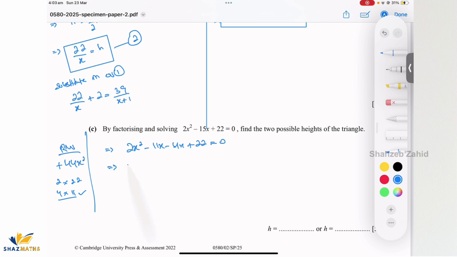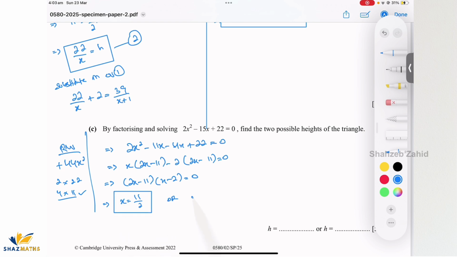I'll keep on factorizing it. I'll take x as common. It's going to become 2x minus 11 and then minus 4 as common. In fact, minus 2 as common. So 2x minus 11 equals 0. So it becomes 2x minus 11 and then x minus 2 equals 0. It gives me two values of x, which is x equals 11 by 2. Again, you can express this in the form of mixed numbers as well, or x equals 2.